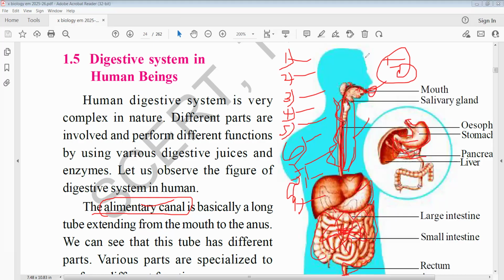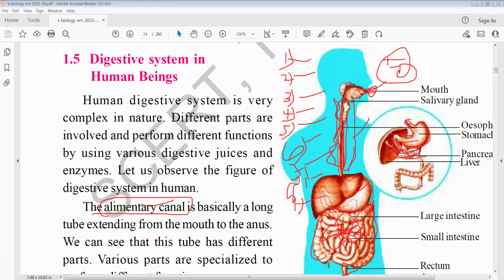So the small intestine is a long tube. Already I said the first part is duodenum. It is U-shaped. Second part is the jejunum, and last part is the ileum. That is what you have to keep in your mind. What I said previously was wrong, but you can correct it. The first part of the small intestine is duodenum, the second part is jejunum, and the third part is the ileum.